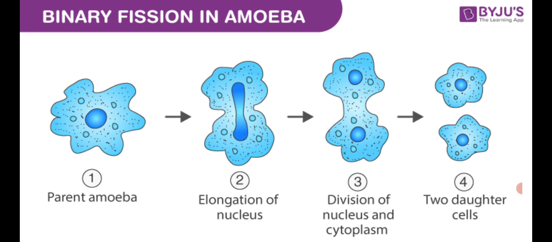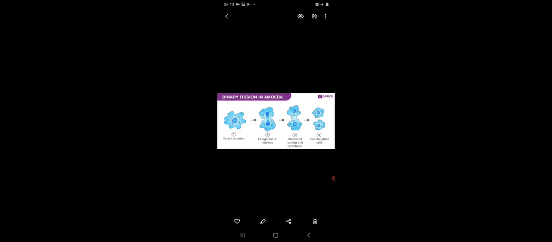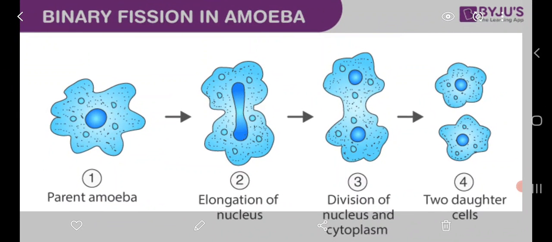That's why it is called binary fission in amoeba. The individual cell produces two daughter nuclei. Bi means two. So this type of reproduction is called binary fission in amoeba.